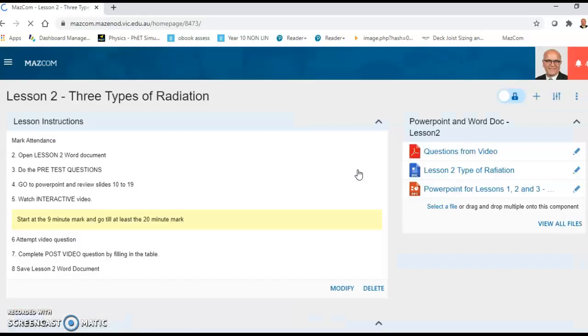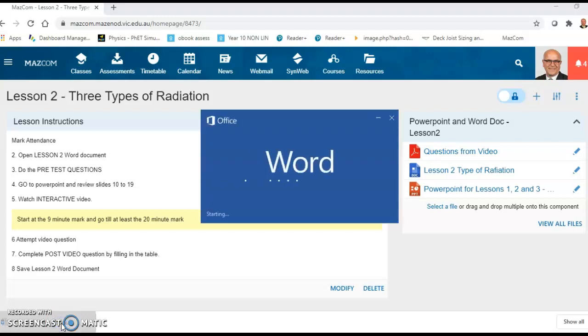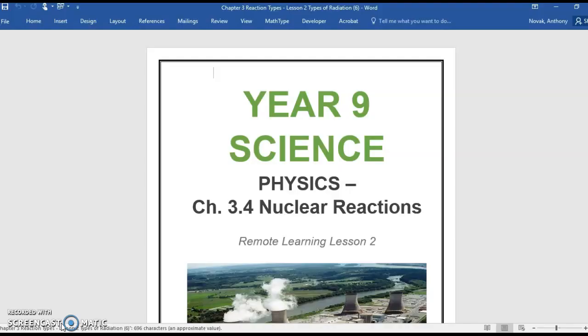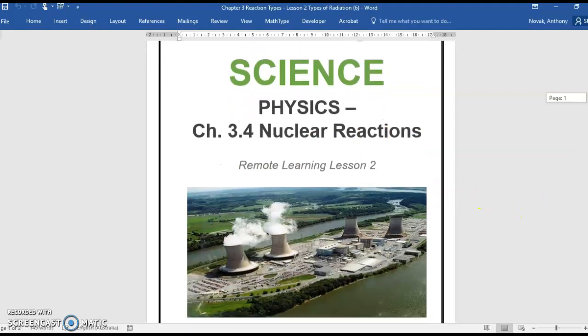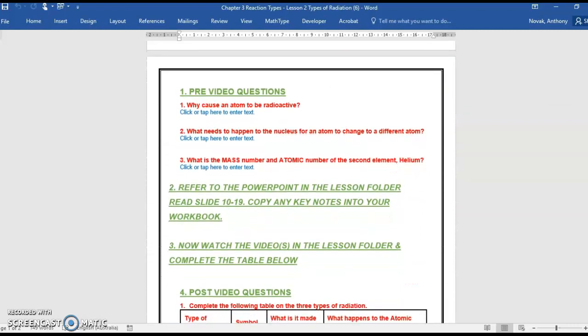Let's just recap on what we have to do. Lesson 2, there's your instruction. Remember, you open up the Word document. It's four quick, easy steps. The first step is usually a pre-video or starter questions. Simply click on there and answer those questions. They relate to what we learned in the previous lesson. Don't forget to save to your Google Drive.